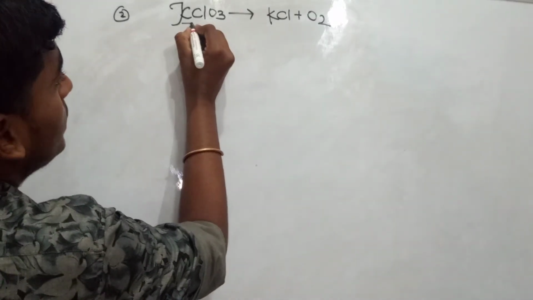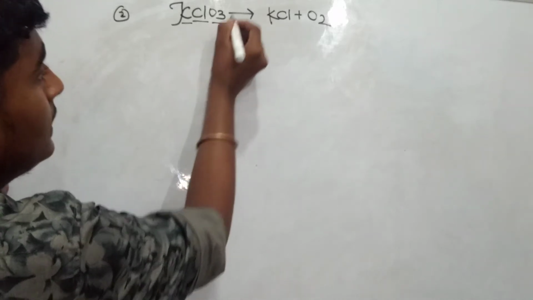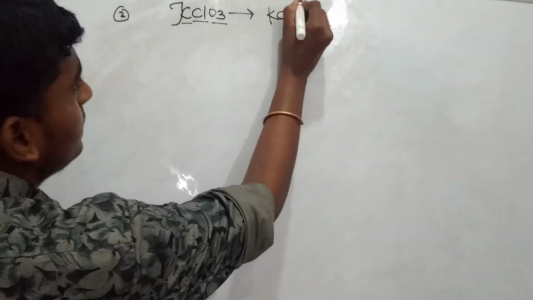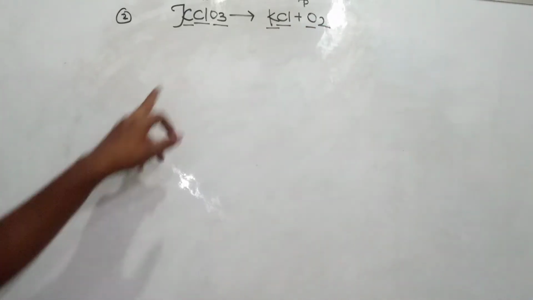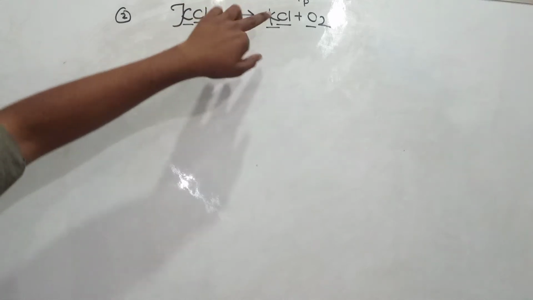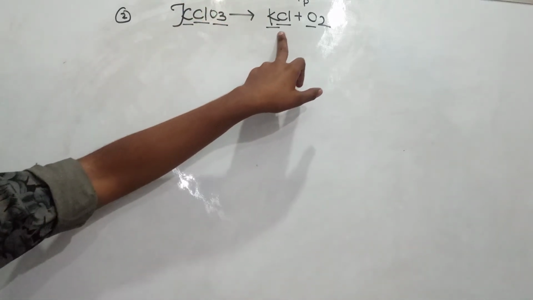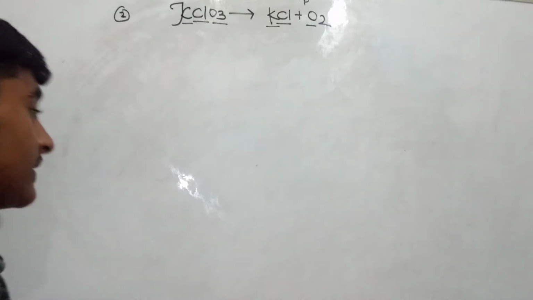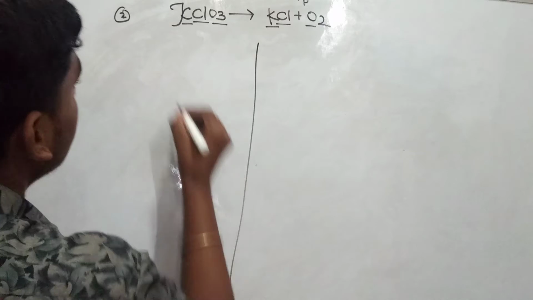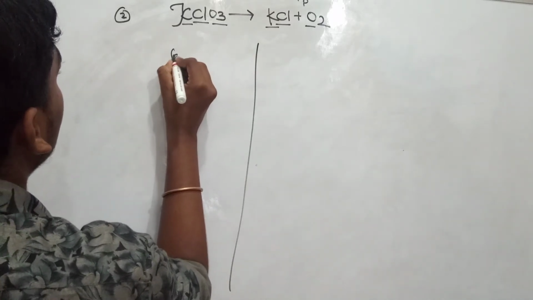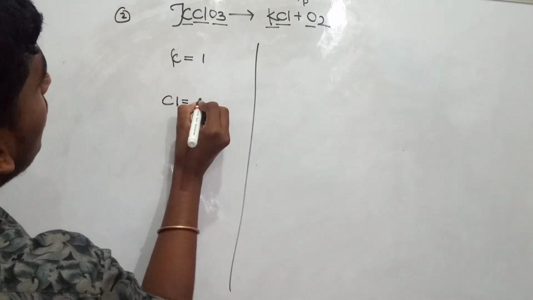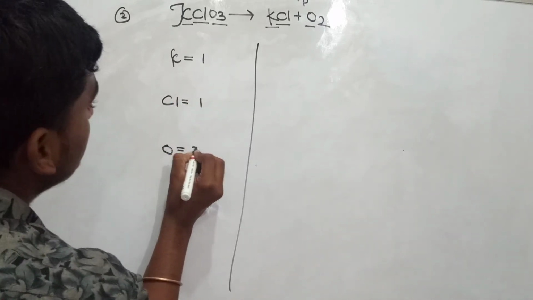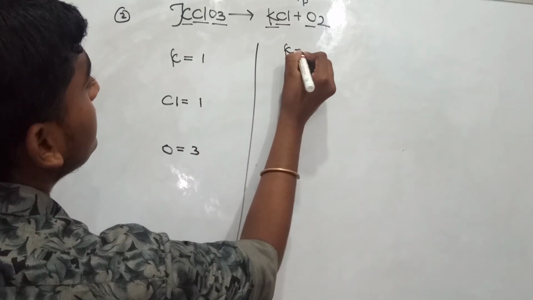So K is the first word, Cl is the second word, and O is the third one on the reactant side. This is the reactant side, and this is the product side. Here too K is the first, Cl the second, and O the third. K is potassium, Cl is chlorine, and O is oxygen. So let's count the atoms. How many K atoms are there? There is 1 K atom, and Cl, only 1. And oxygen, how many? Here 3.